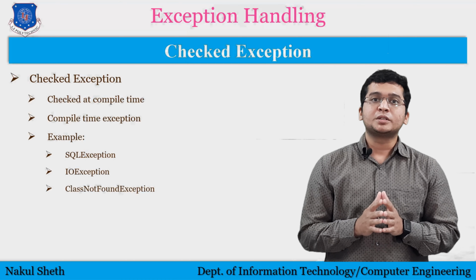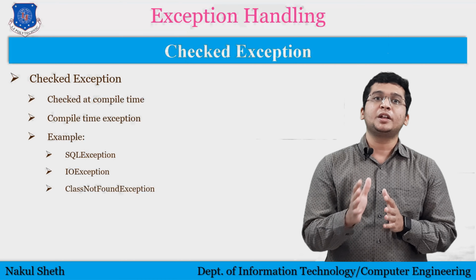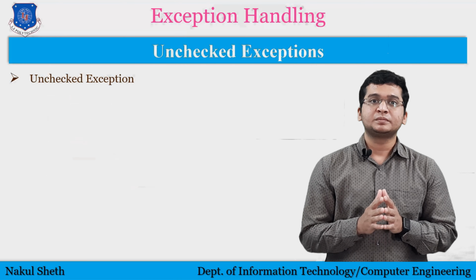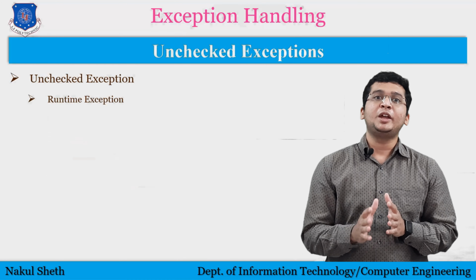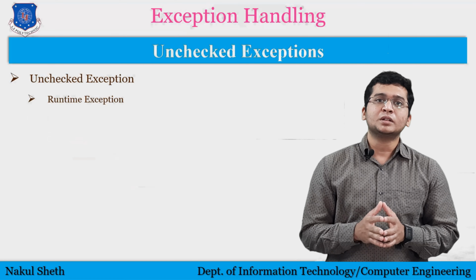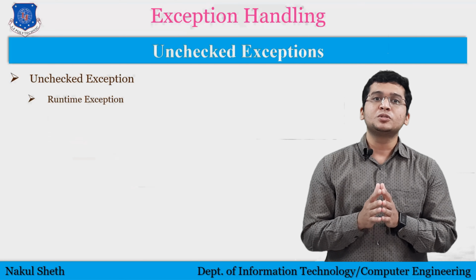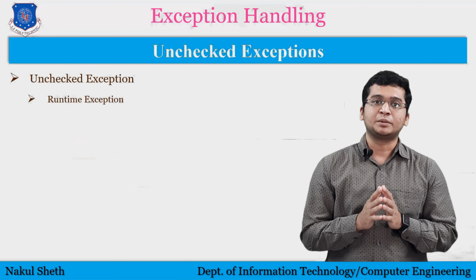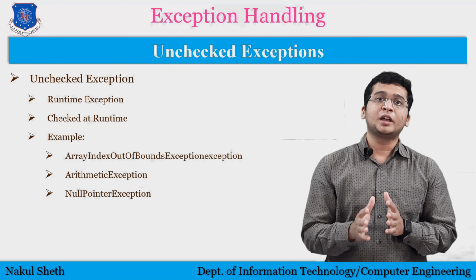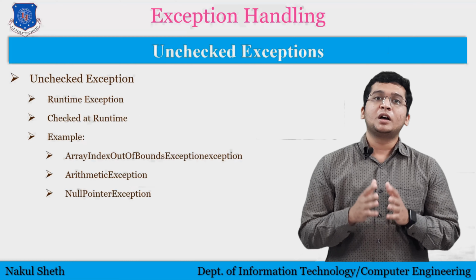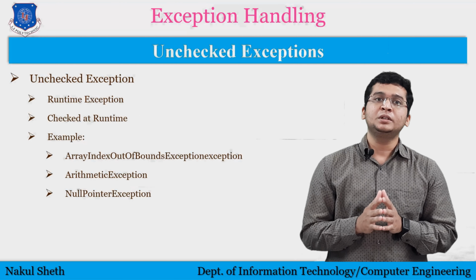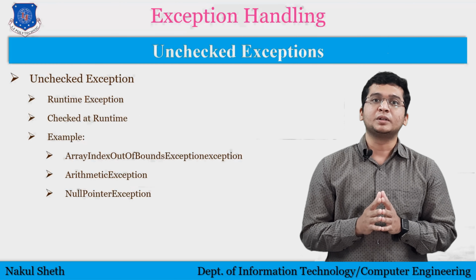Now we are going to discuss another type of exception, that is unchecked exception. This type of exception is known as runtime exception. Unchecked exception can be ignored at compile time by your compiler. We can include some system bugs, some logical errors, or improper use of APIs as unchecked exceptions. For example, array index out of bound exception, arithmetic exception, and null pointer exception are known as unchecked exceptions. So this is all about exception and types of exception in Java.